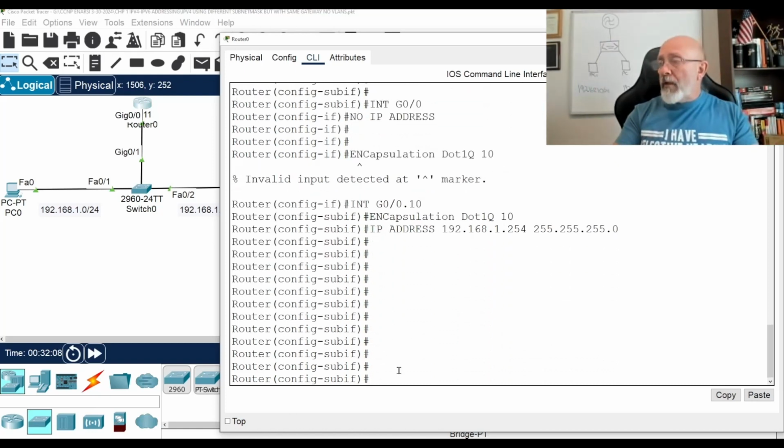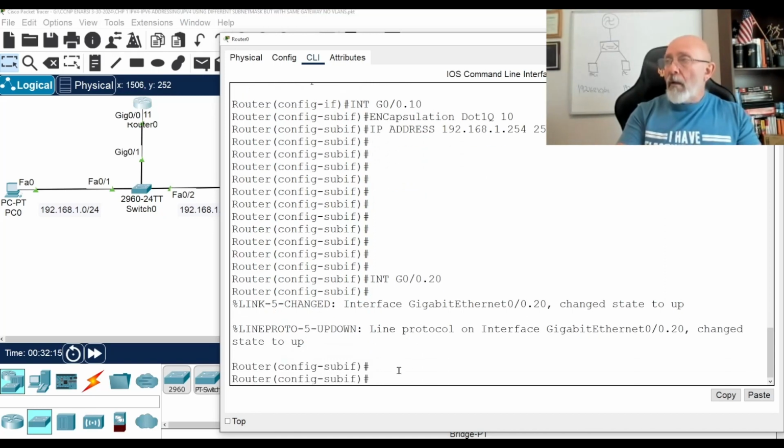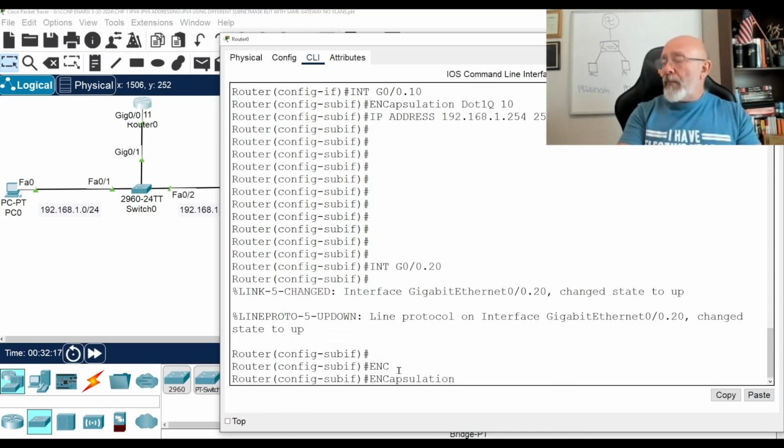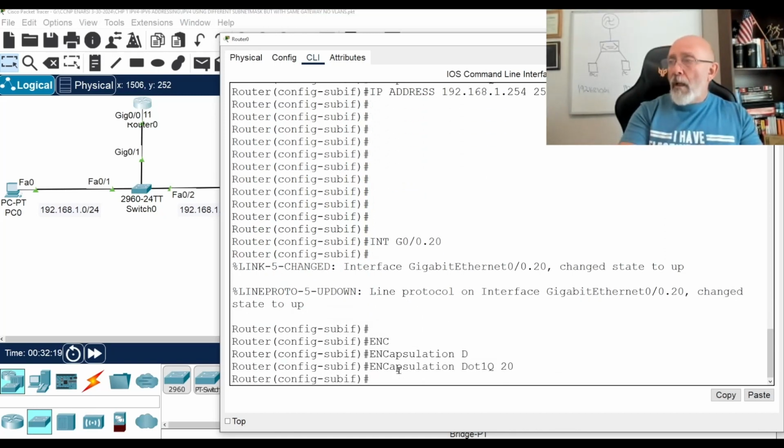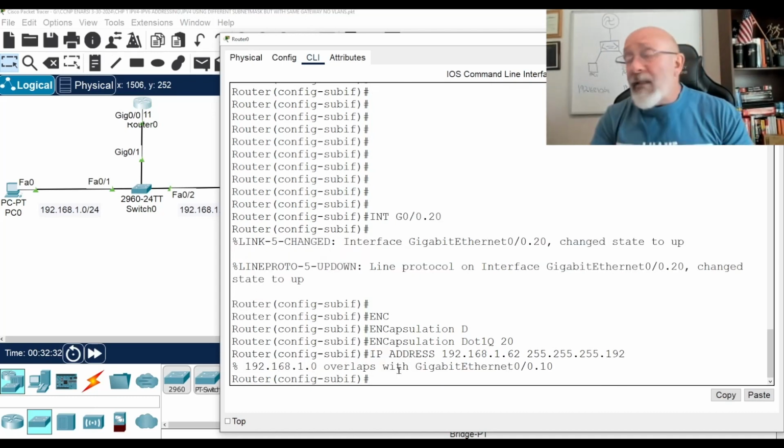Now let's do the other subinterface, which is int G0/0.20, encapsulation dot1Q 20, IP address 192.168.1.62 255.255.255.192. Excuse me? Why?